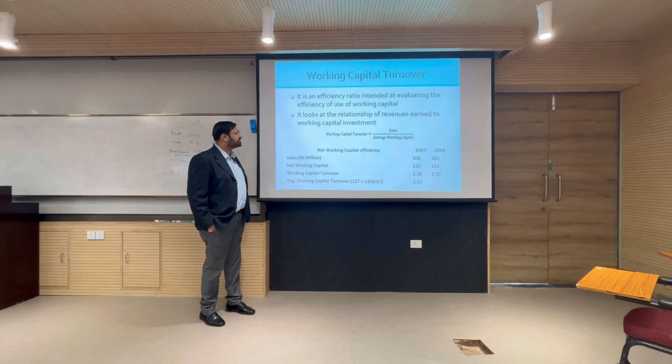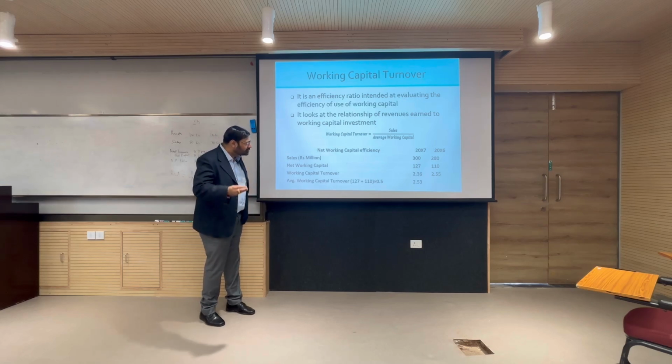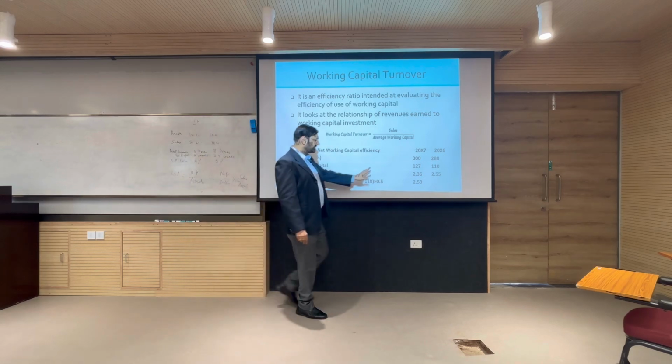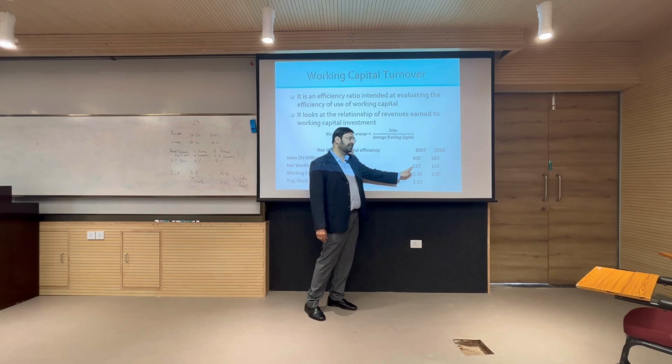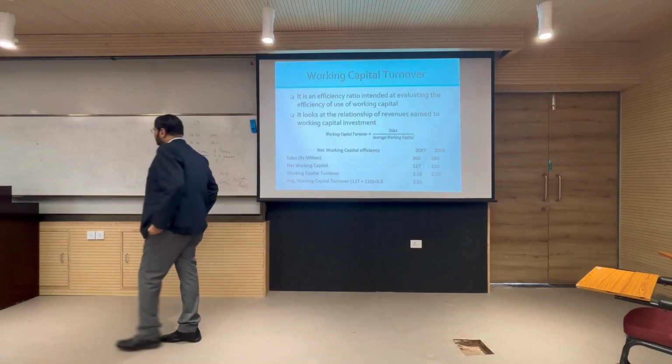So, this is basically showing, for the same amount of working capital, how much sales you are generating. So, for a working capital of 127, if our working capital was 1, our sales is 2.5. If our working capital is 100, our sales will be 253. Since our working capital is 127, our sales is 300. You got what I am saying? Next.